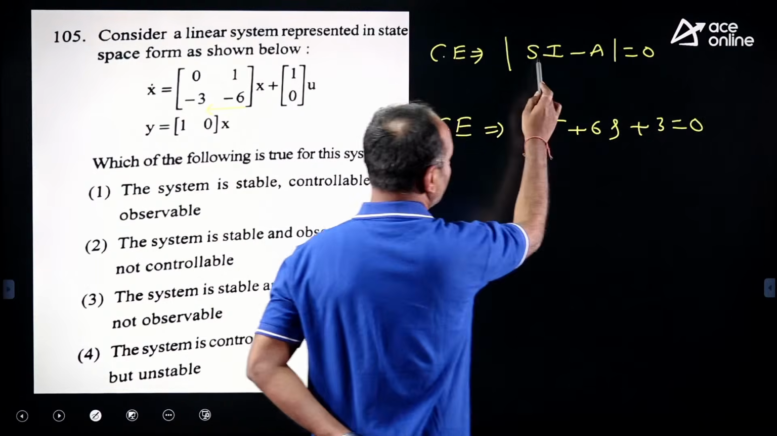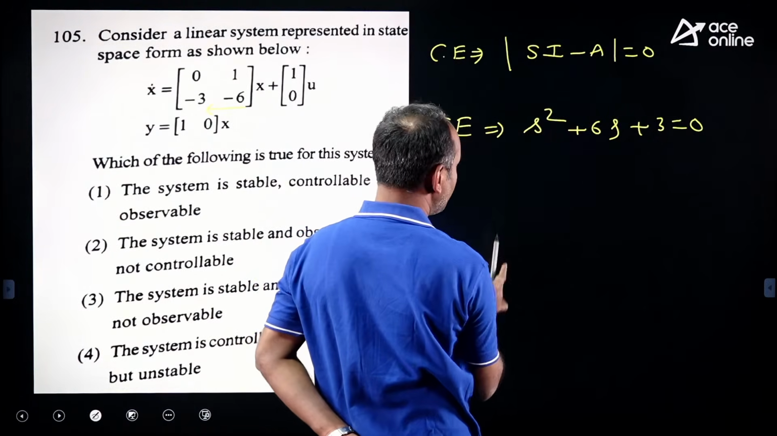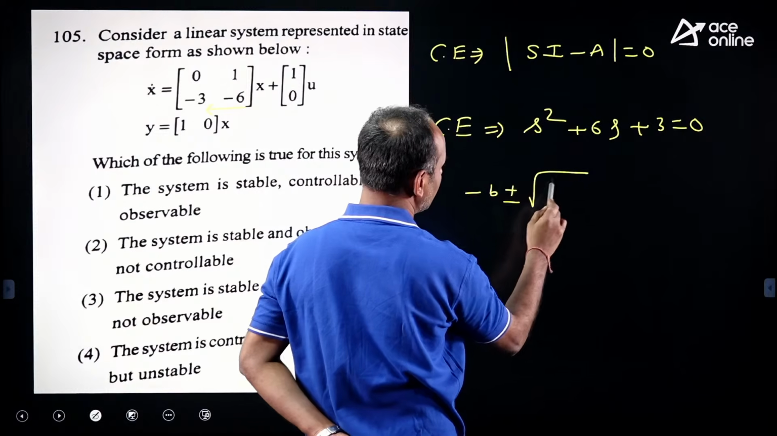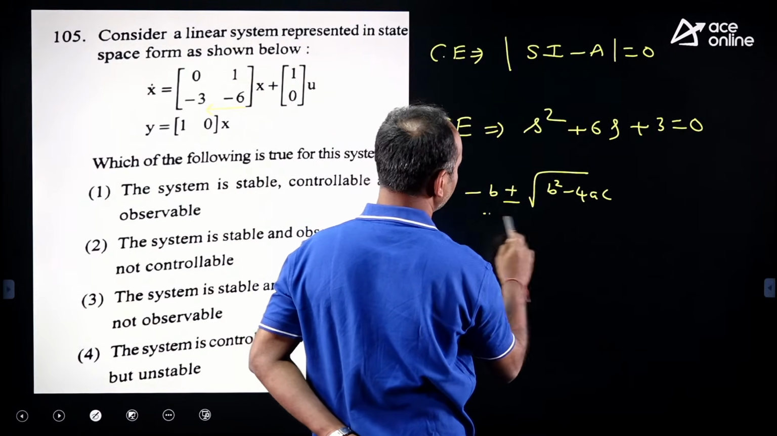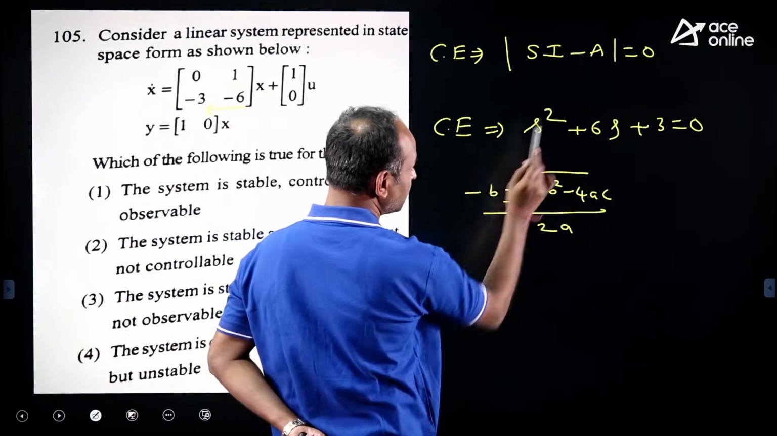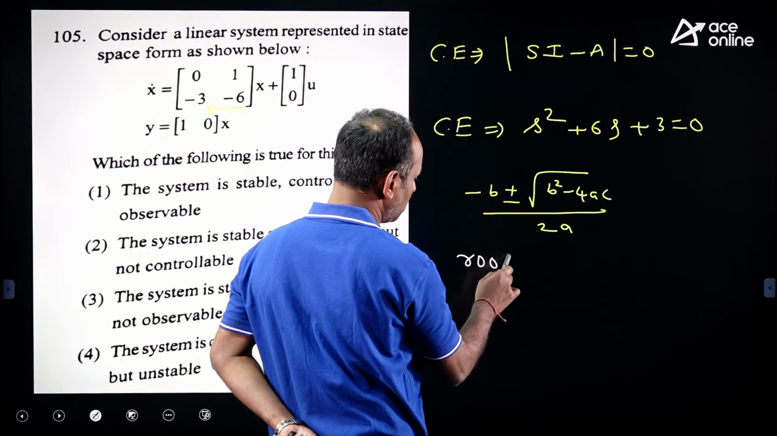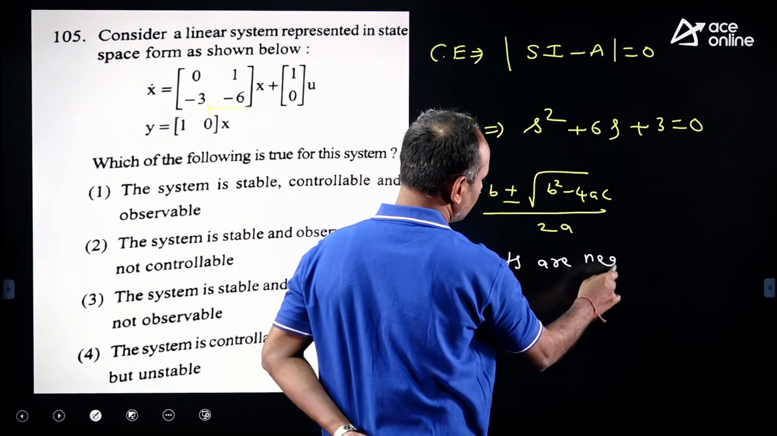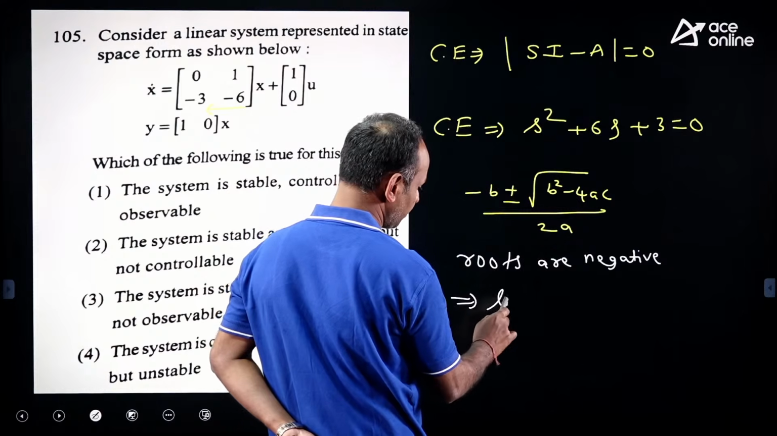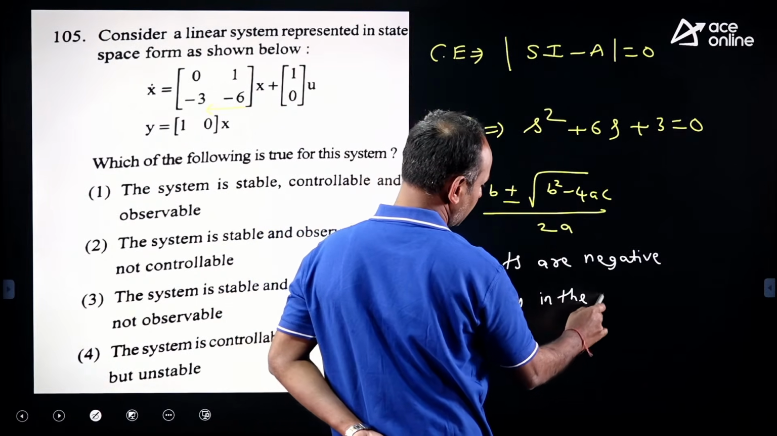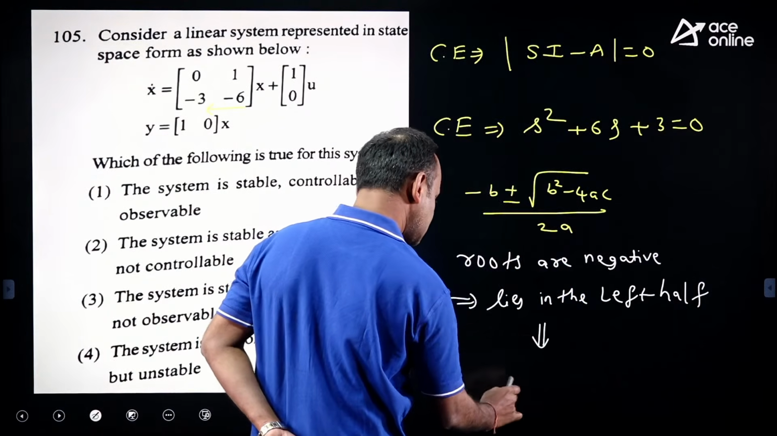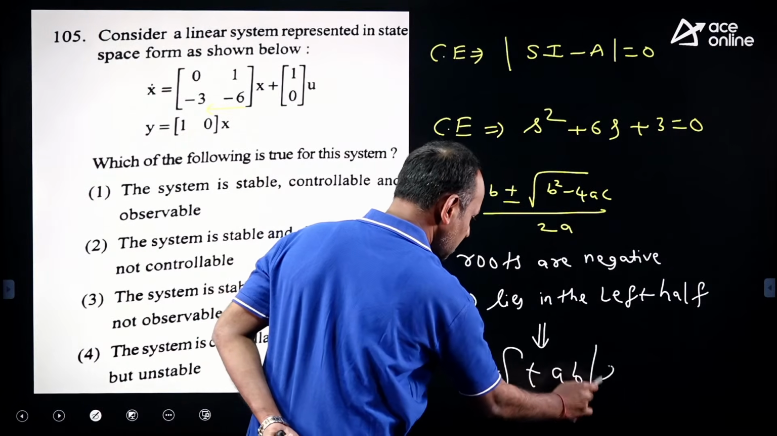If you want the regular method, you can use this formula to find the roots: minus b plus or minus square root of b square minus 4ac upon 2a. If you find the roots are negative, then all the characteristic equation roots lie in the left half of the s plane. That is the reason why the system is stable here.